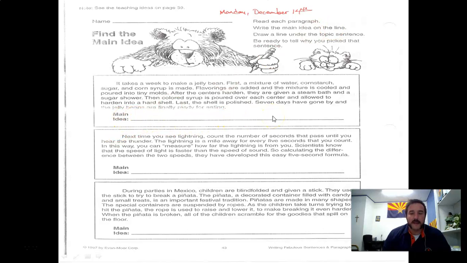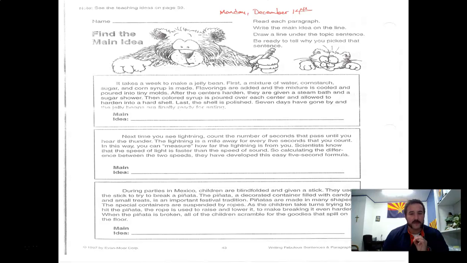Now it says write the main idea on the line. Write the main idea there. Man, where do you find the main idea? Always at the top, always in the topic sentence. Spoiler alert, you can literally write the topic sentence down as the main idea because that is the main idea. And here's where I think it gets a little bit redundant because it says draw a line under the topic sentence. So yes, I'm asking you to do that. Yes, it's redundant, which means you're doing kind of the same thing.